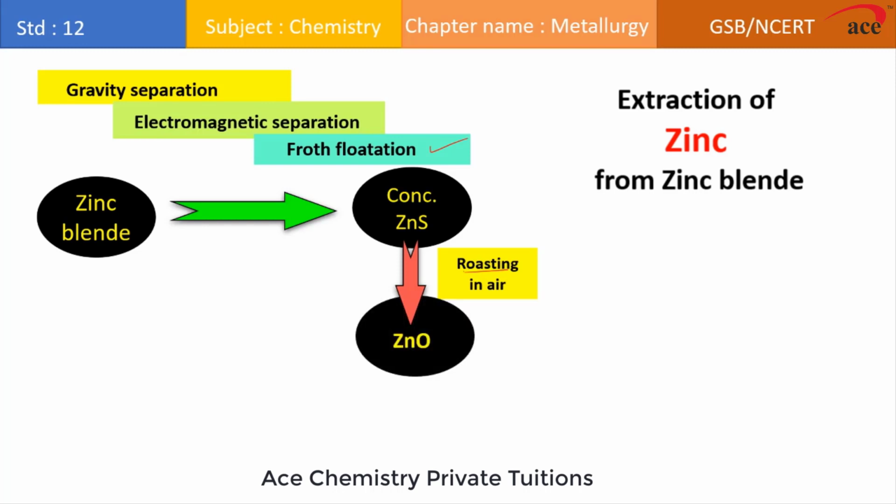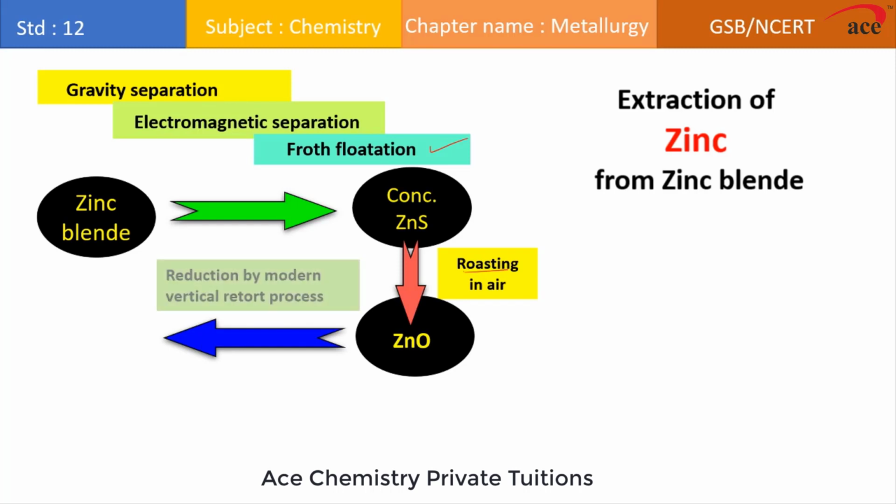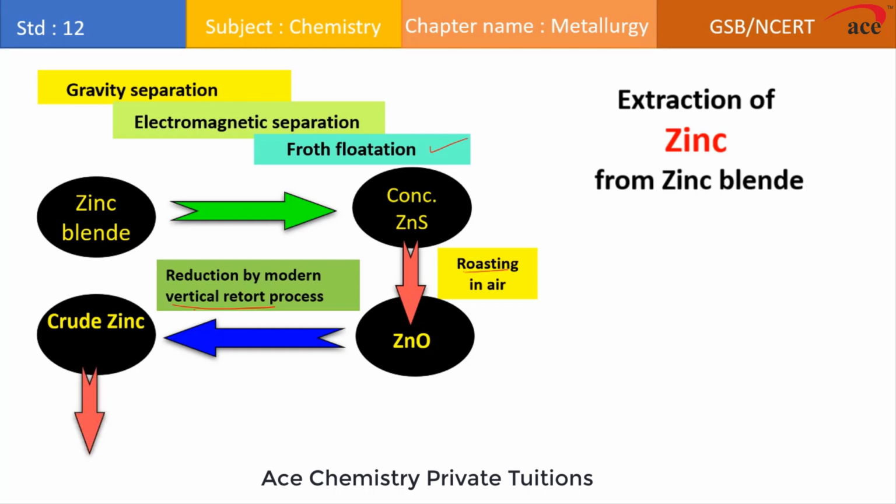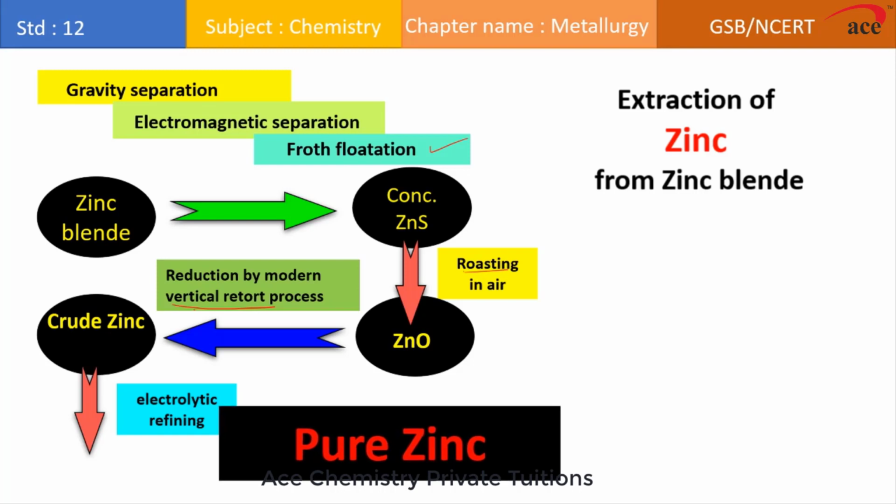Now the next step of the extraction involves reduction. It involves the carbon reduction process, done in the vertical retort process, and we get zinc spelter, which is referred to as crude zinc, and this crude zinc is refined by electrolytic refining until we get pure zinc.